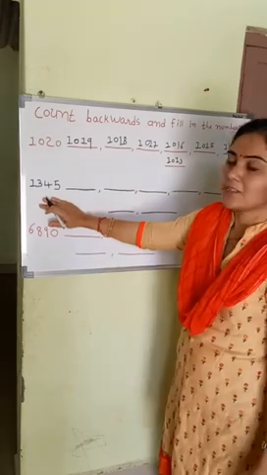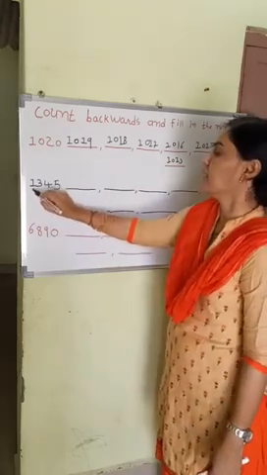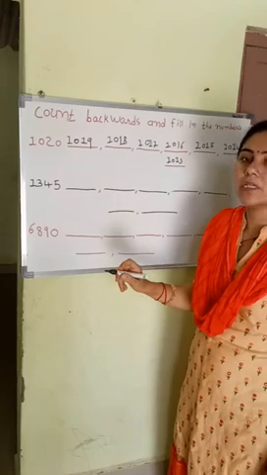The second one in your textbook is 1,345.